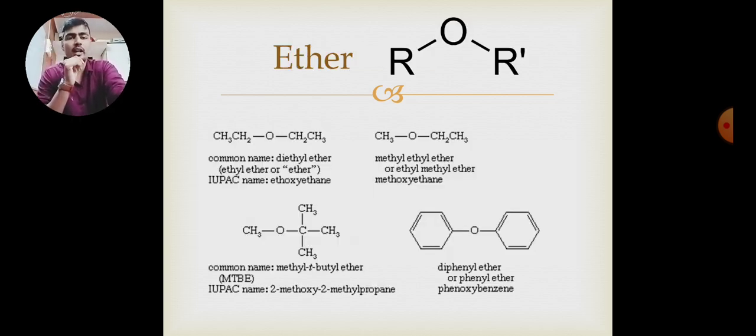Ether contains R and R dash, means oxygen is in between the two alkyl groups. So one alkyl group, it can be two same alkyl groups, means CH3OCH3, or it can be two different alkyl groups. So it contains simple ethers and mixed ethers. So those are the types already explained on this channel.